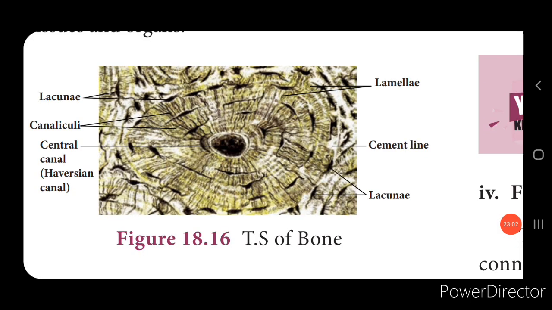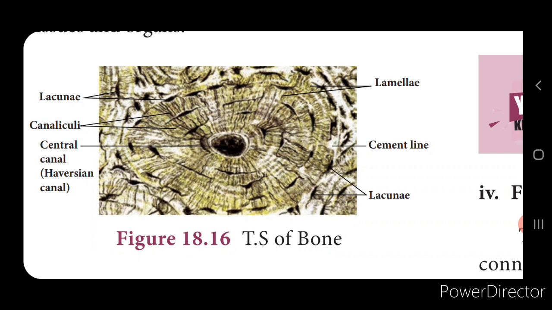The next one is the bone. Now on the other hand, this is a solid, rigid, strong and non-flexible connective tissue, isn't it? As the name indicates, we know it, isn't it? Now the matrix of the bone cells is rich in calcium, and the matrix is in the form of concentric circles. You can see in the picture, children, it is clearly visible, isn't it?